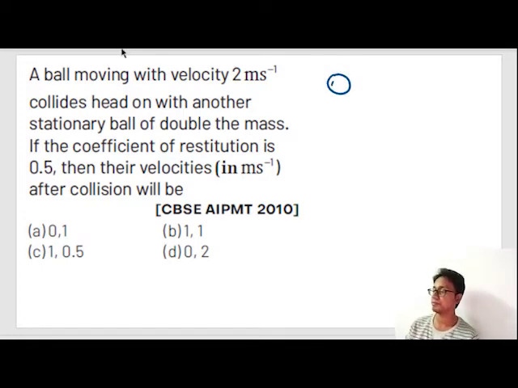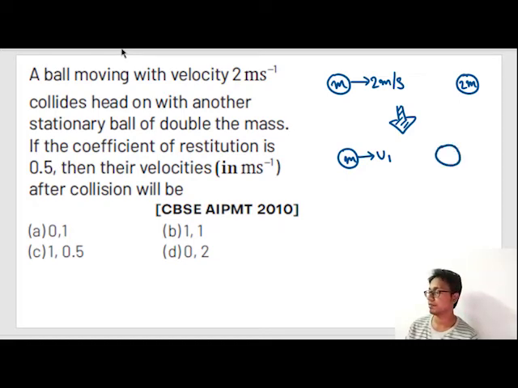A mass m moving with 2 meters per second. Then another mass m which is twice the mass, or 2 times mass m, is stationary. Now after collision what happens? This m moves with velocity u1, and u1 I don't know, and this mass 2m moves with velocity u2. Even I don't know the velocity of u2, but I do know the coefficient of restitution is given as 0.5, or velocity of separation by velocity of approach is 0.5.